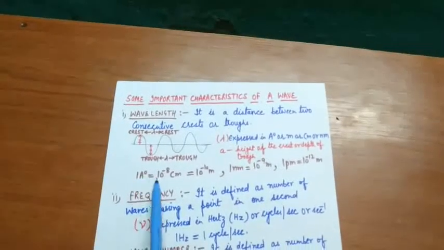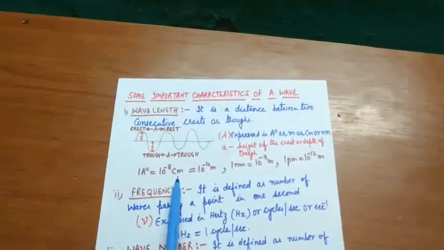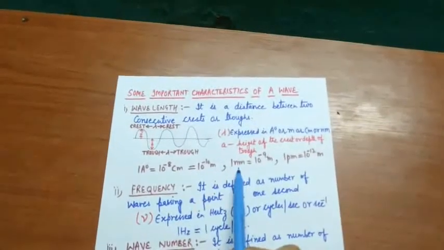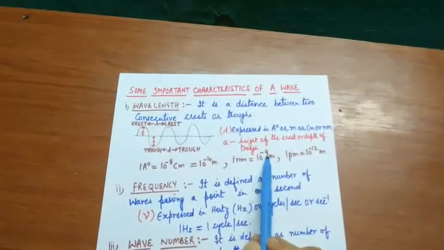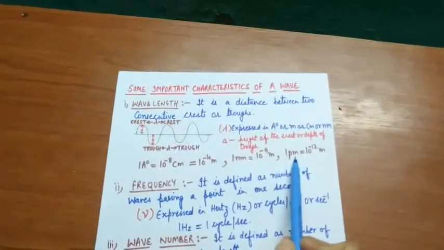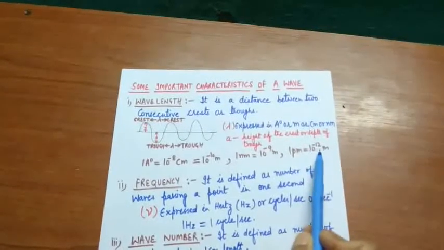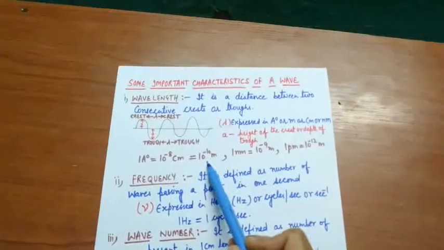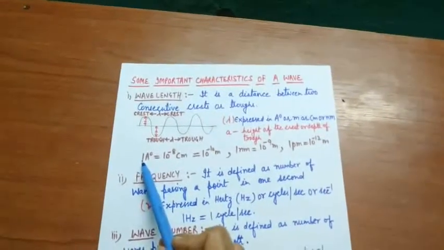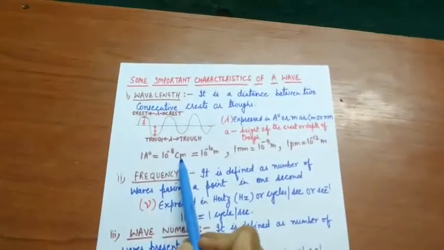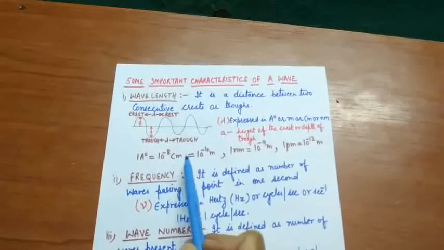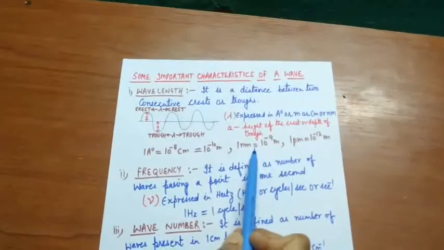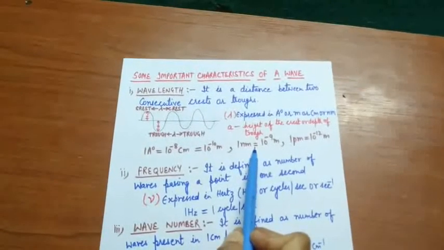1 angstrom is equal to 10^-8 centimeter or is equal to 10^-10 meter. 1 nanometer is equal to 10^-9 meters. 1 picometer is equal to 10^-12 meter. These units are very important. You must know 1 angstrom is equal to 10^-8 centimeter. Students, you have to learn these because these are very important to solve the numericals related to wave.